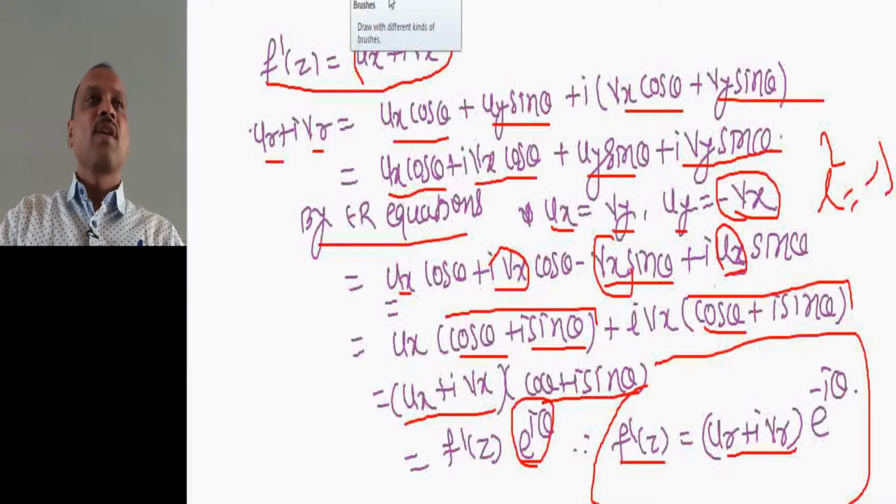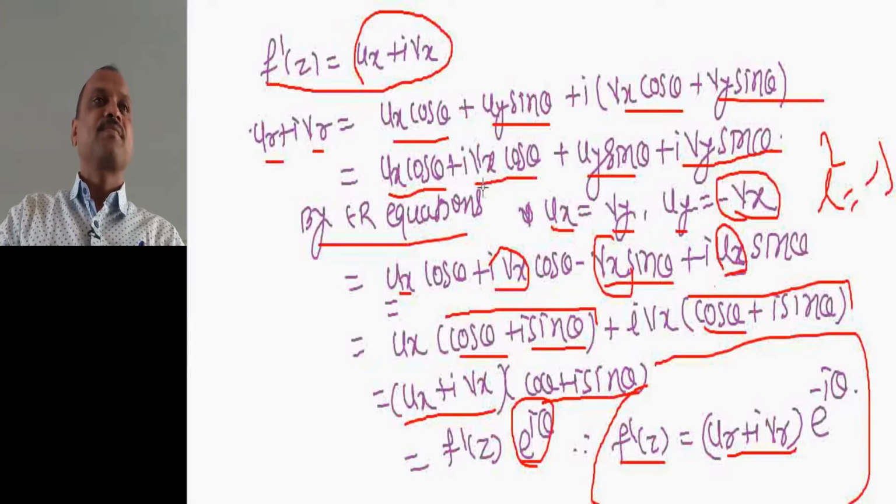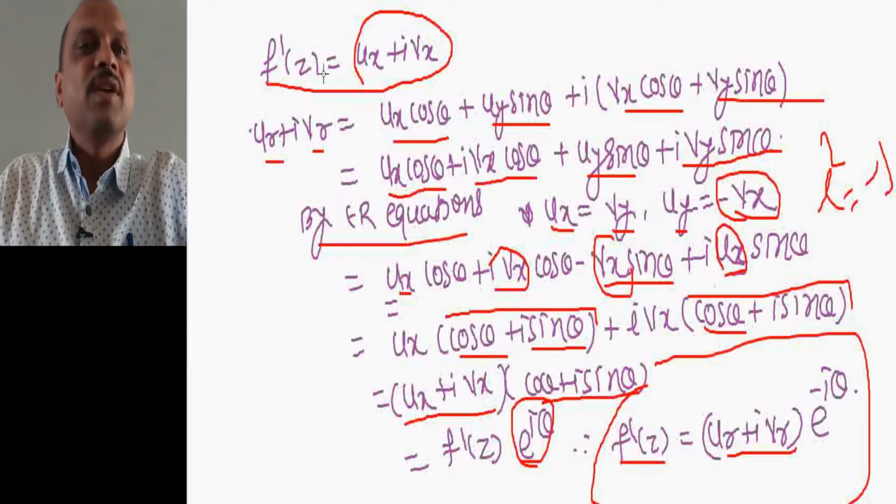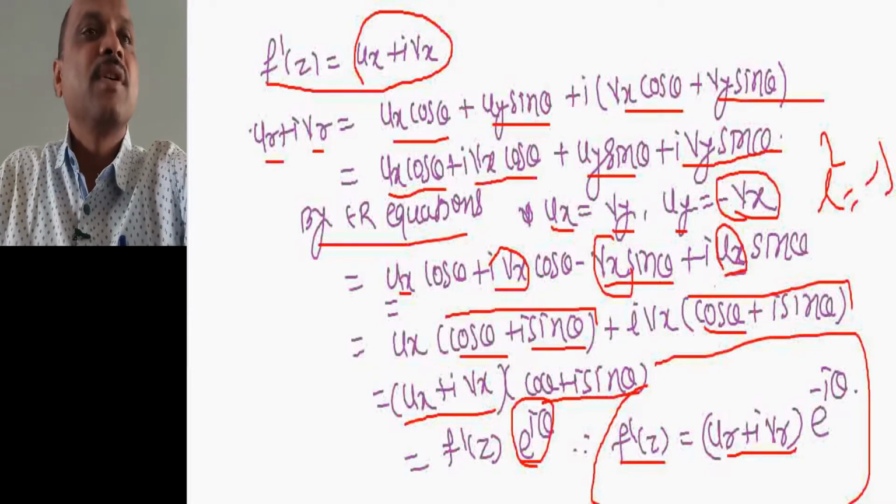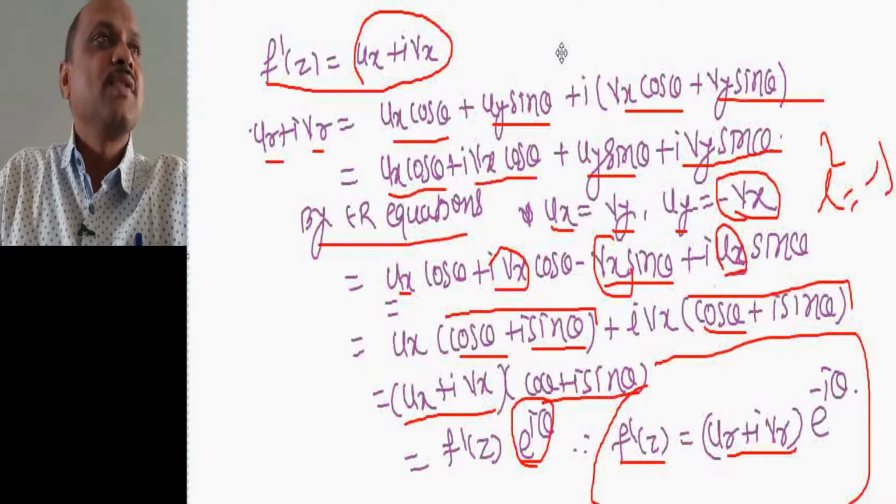Now we calculate one example of this derivative. We find the derivative of 1 by z in polar coordinates. Let us see one example.